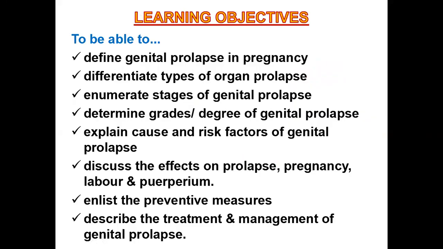First, we will see the learning objectives. After studying this topic, you will be able to define genital prolapse in pregnancy, differentiate the types of organ prolapse, enumerate stages of genital prolapse, determine grade and degree of the genital prolapse, and explain causes and risk factors of genital prolapse, discuss the effect of prolapse on pregnancy, labor, and puerperium, list the preventive measures, and describe the treatment and management of genital prolapse.